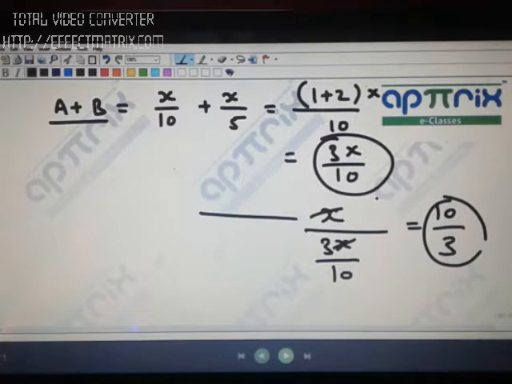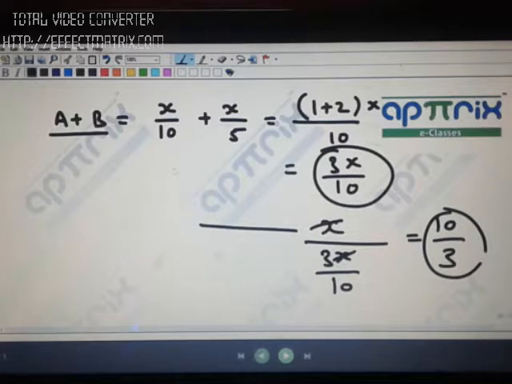Now what is the meaning of X and X being cancelled out? That your answer is not dependent on the amount of work. The only information given is that the work done by A in 10 days is equal to the work done by B in 5 days, and you want to finish the same work when A and B are working together. In such a scenario, X and X are cancelled out. So whether you take X as 1, 2, 5, 10, 100 or 1000, it will not at all impact your answer.